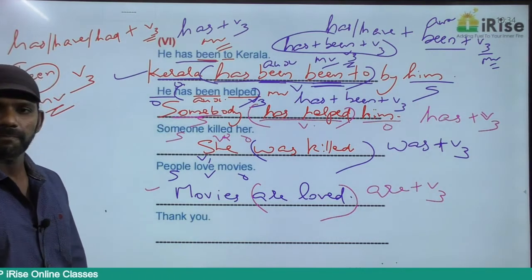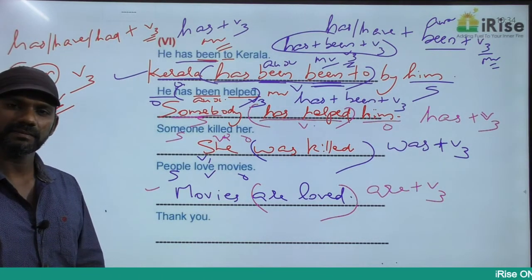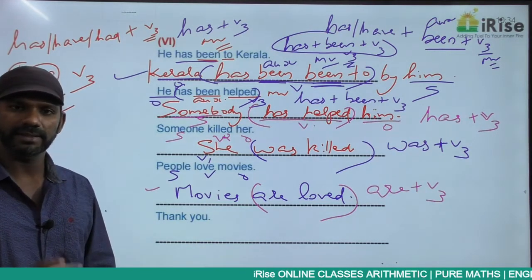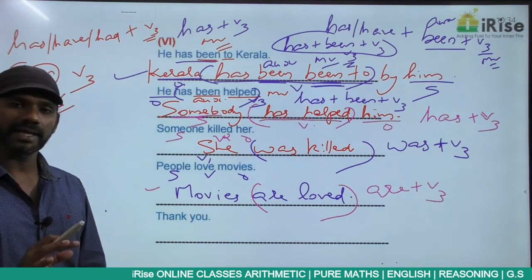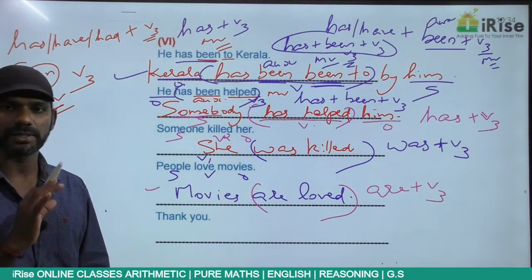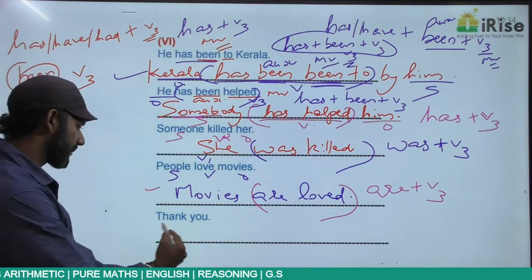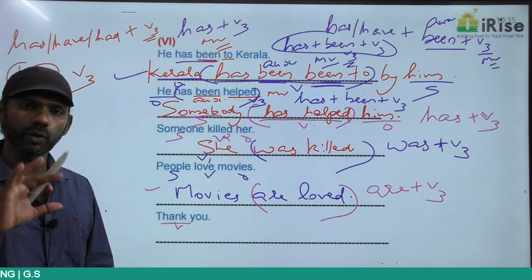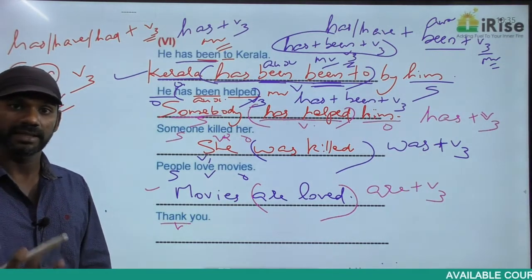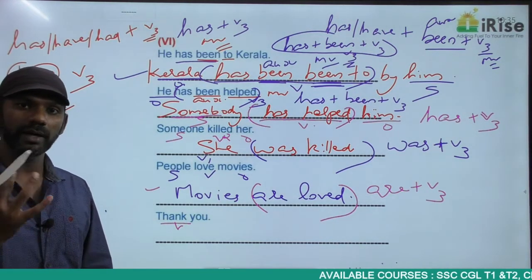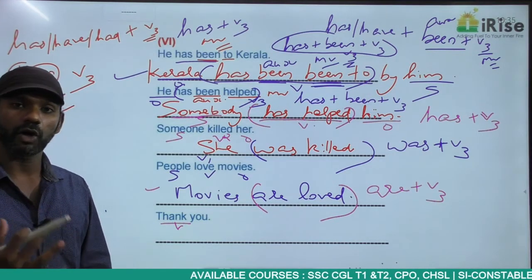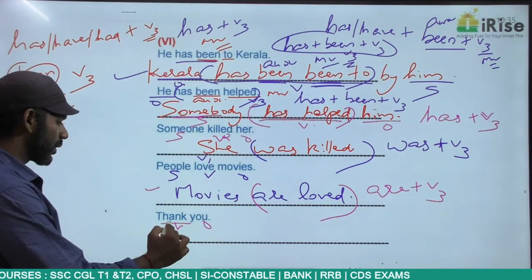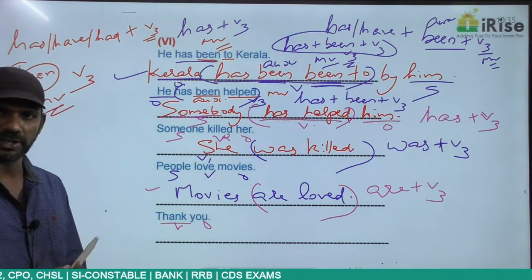Thank you. Active voice or passive voice? Thank you is a statement. Full stop. The verb here is thank. V1 is thank, V2 thanked, V3 thanked. Thank is V1. V1 will never come in the passive voice, so undoubtedly it's active voice. Then, thank you. Thank you means you are doing the action or receiving the action? Receiving the action. Thank you means you are receiving the action. Receiver means object. Object comes at the end in active voice. So this sentence must be subject, verb, object, active voice.